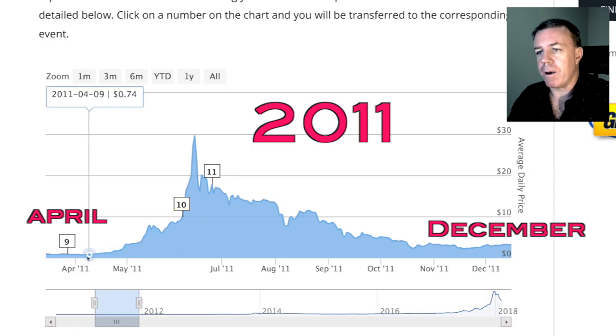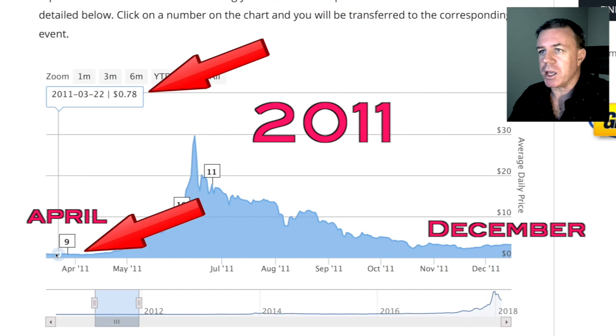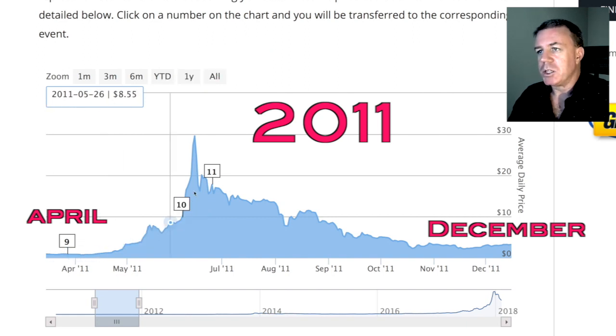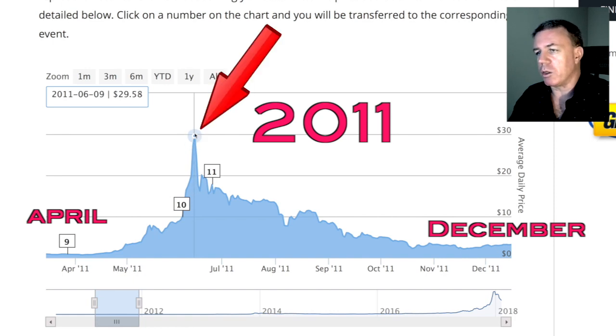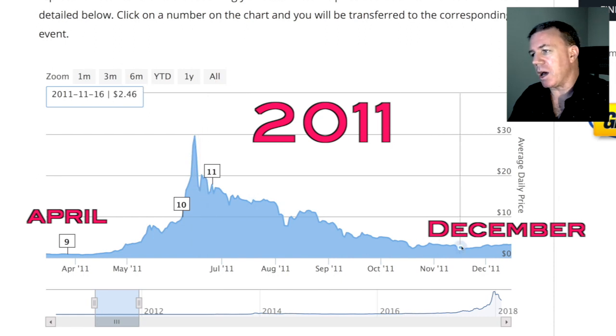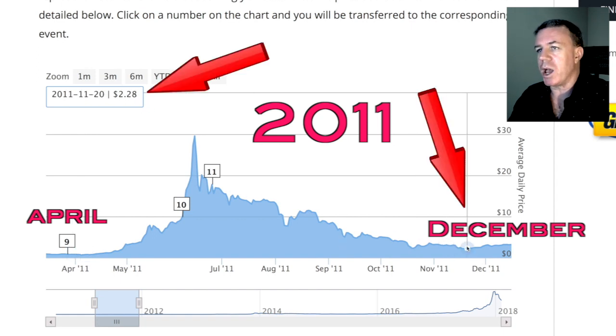So with this graph here, we're going right back to 2011 where the value in US dollars of Bitcoin was around 72 cents right here. You can see it fluctuating, and actually these fluctuations are quite big, all things considered. So the value went right up to just shy of $30, or around $30 US, and then absolutely plummeted right back down to a higher low. So that was the low here, and with the values here, it was around $2 and change right here. So this is going back to 2011.